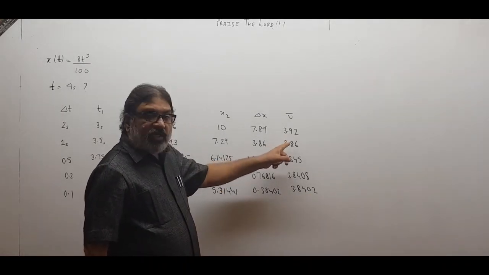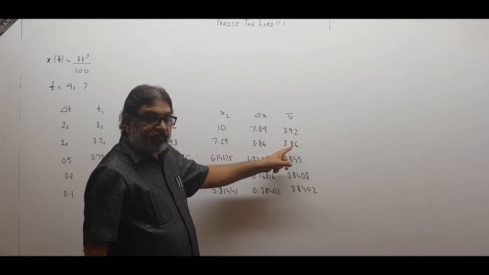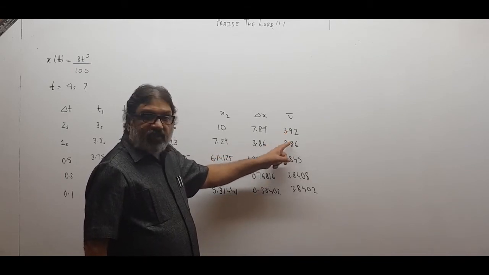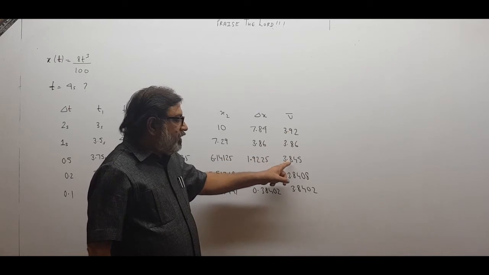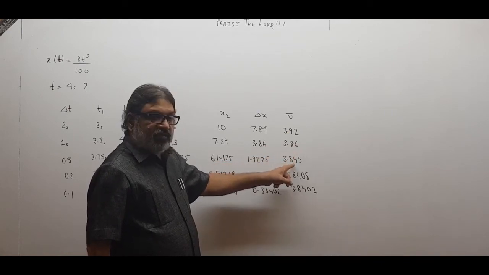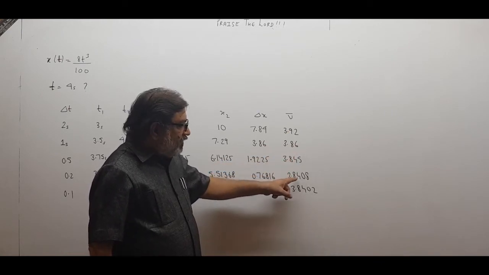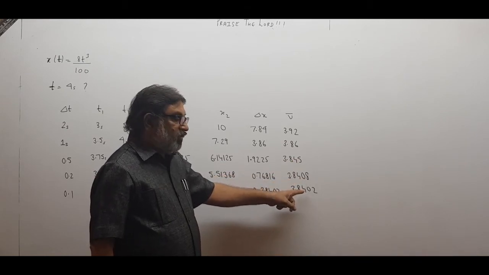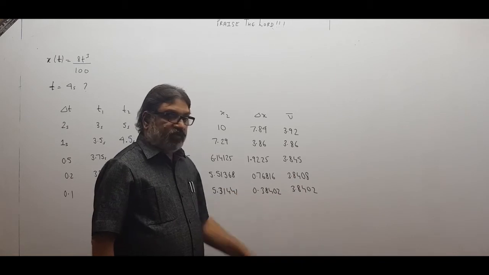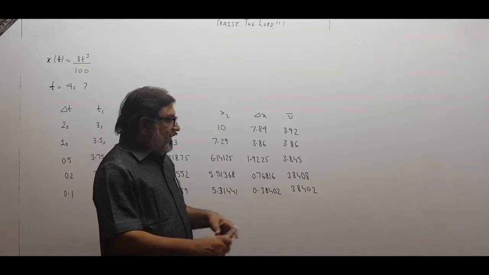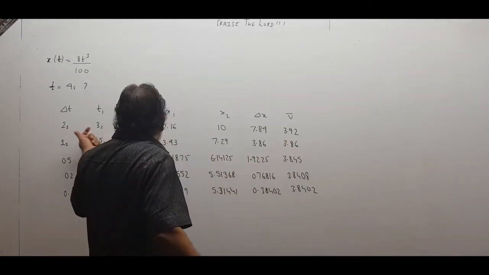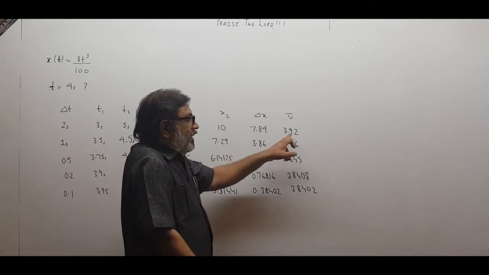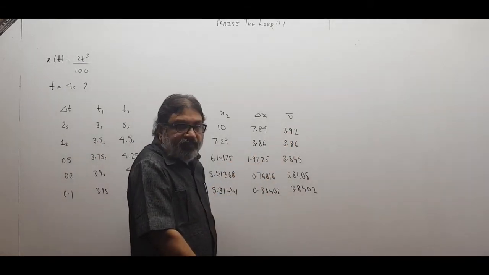Now see, children, how much accuracy is improving. 3.92, earlier there was not even accuracy of 1 decimal. 3.9, 3.8, it changed. Then at least 3.8 remained, but the second decimal changed. Now the second decimal is constant, but the third decimal is changing. Now even the third decimal is becoming constant, 3.840, 3.840. So earlier, as soon as delta t changed from 2 to 1, the accuracy of the first decimal was gone.